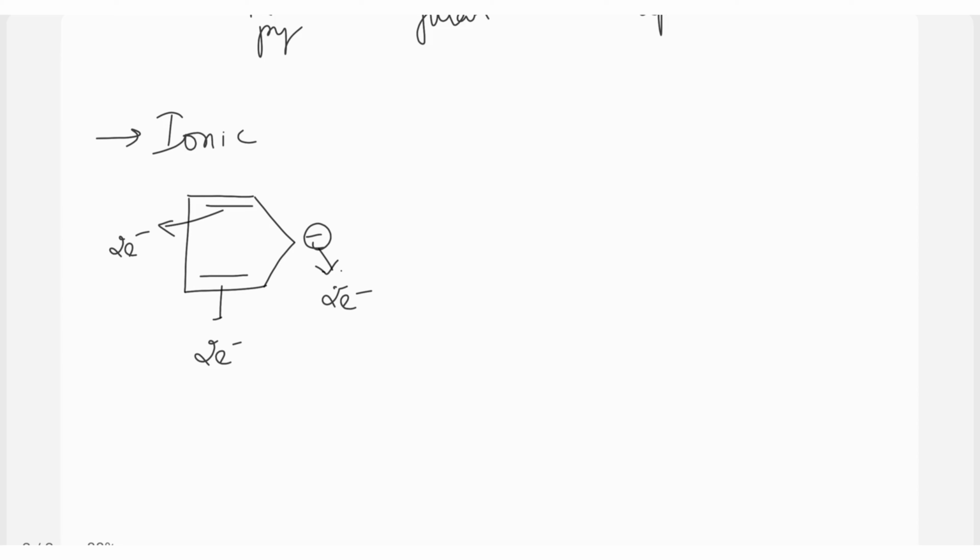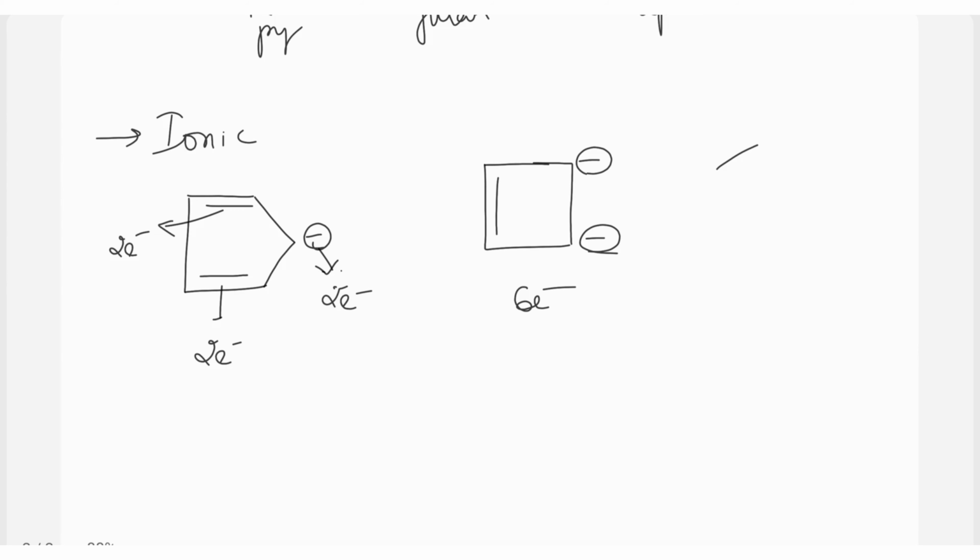So overall in the ring there are 6 electrons. This follows the Huckel rule. Similarly, there could be 4 carbons in the ring with 2 negative charges. This also indicates 6 electrons inside the ring, which undergoes delocalization.